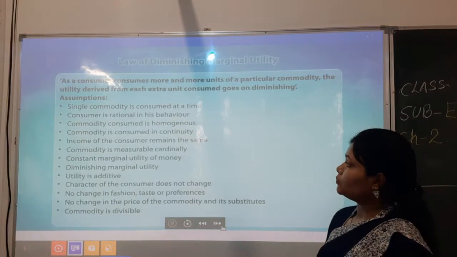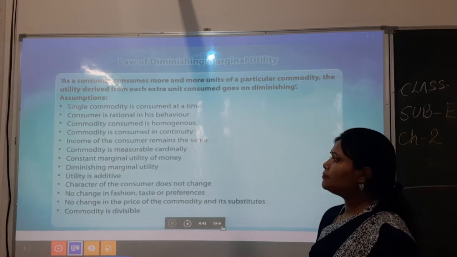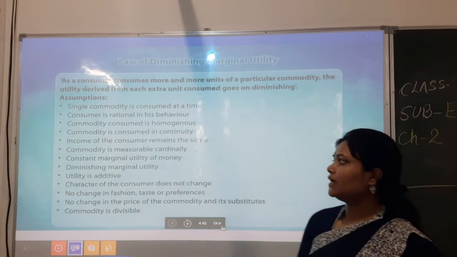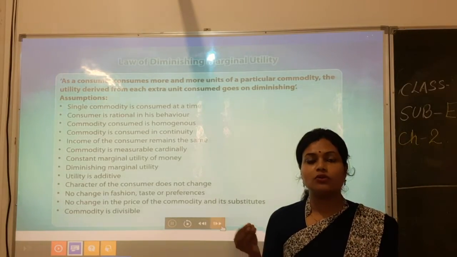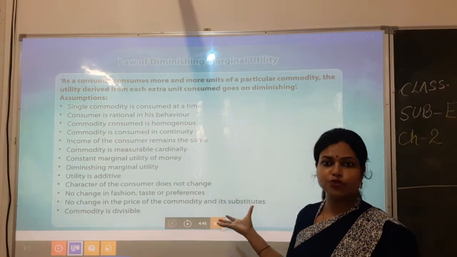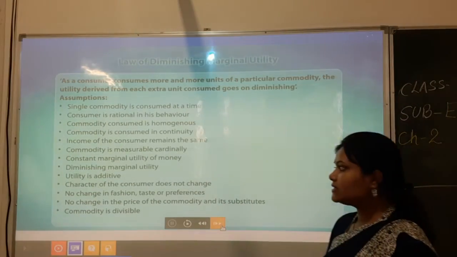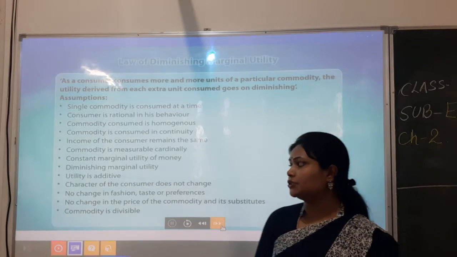Now it is saying constant marginal utility of money. That means the utilization of money is also constant, we are assuming here. Next it is saying diminishing marginal utility.